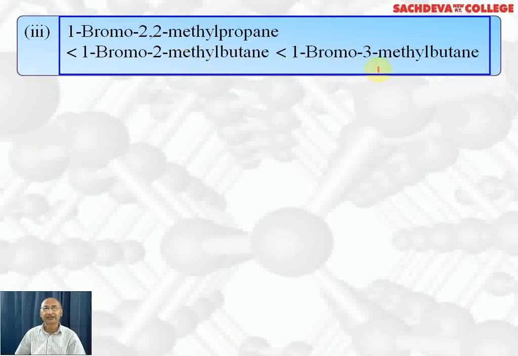1-bromo-3-methylbutane has the least steric hindrance. So all are primary, but according to steric hindrance, 1-bromo-3-methylbutane will be the most reactive due to minimum steric hindrance.